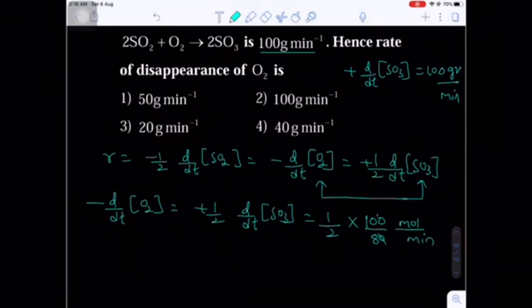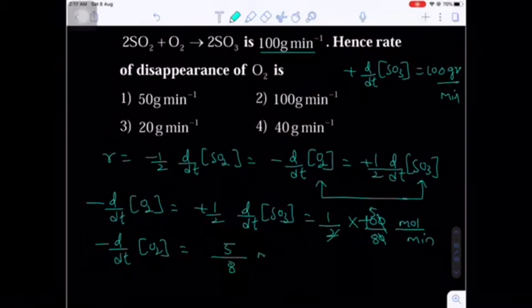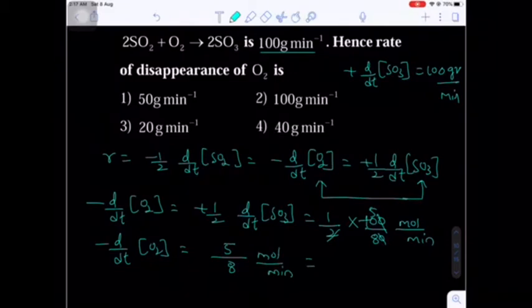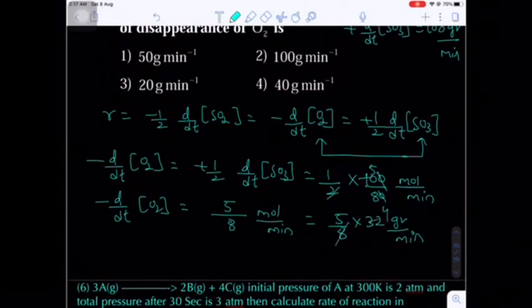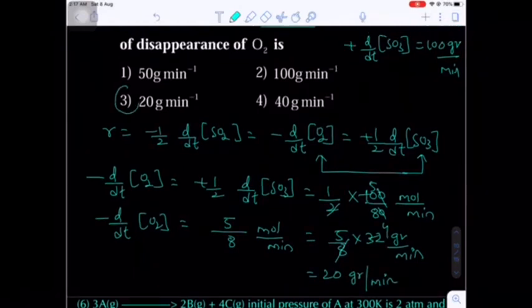The zeros get cancelled, 2 ones are 2, 2 fives are 10. So minus d by dt of O2 is equal to how much? 5 by 8 times moles per minute. Remember, again in the options you have grams. So what will be the molar mass of dioxygen? That will be 32. So 1 mole of O2 is nothing but 32 gram. Now 8 ones are 8, 8 fours are 32, 5 fours are 20. So 20 gram per minute is the final answer.